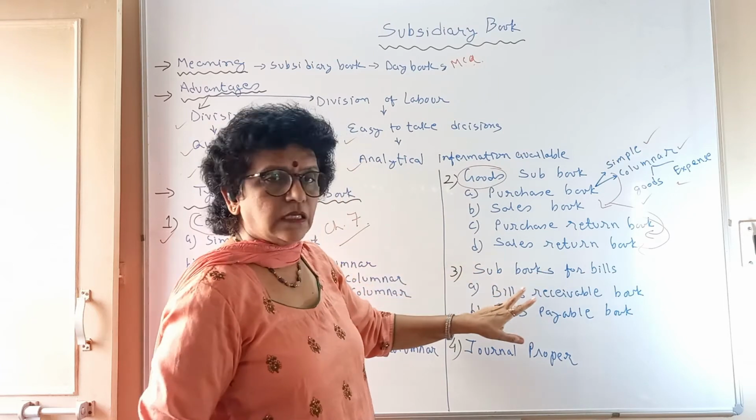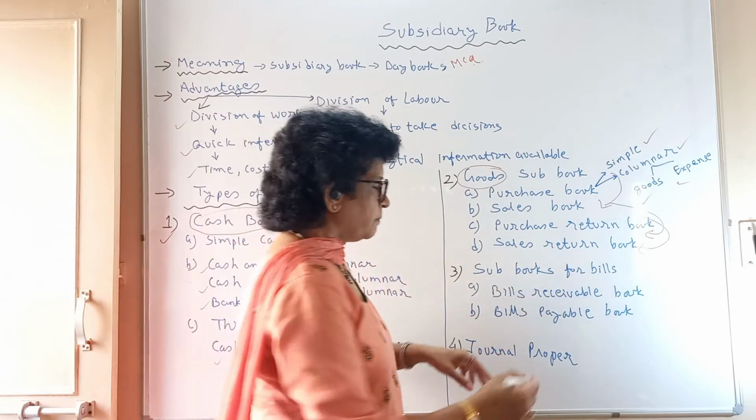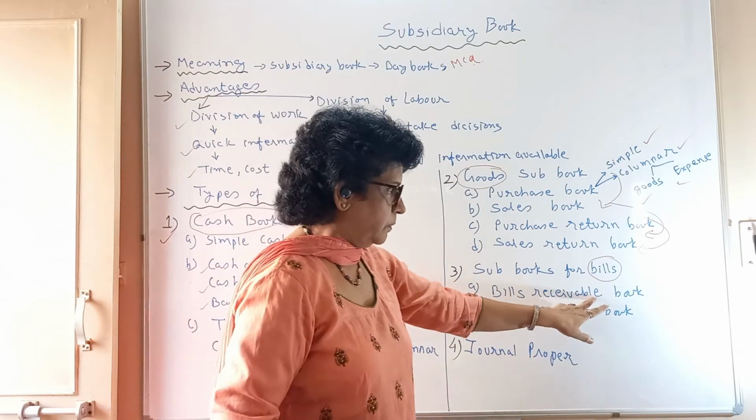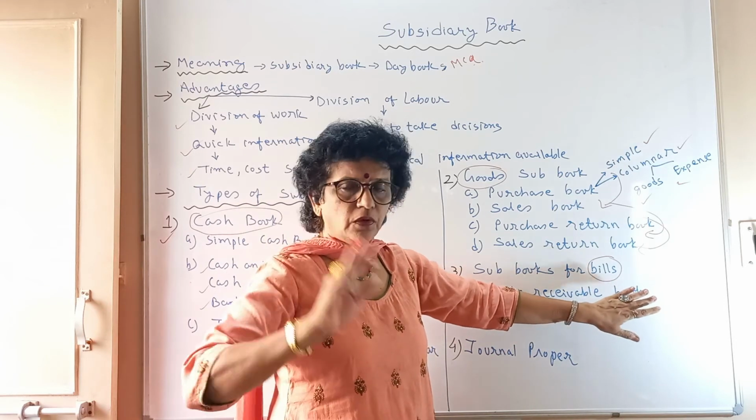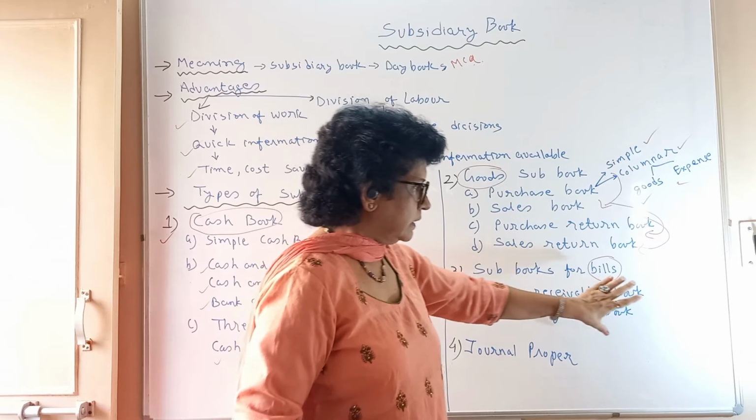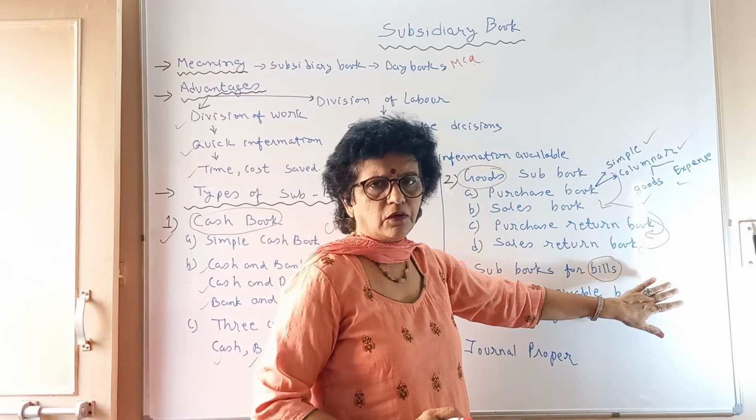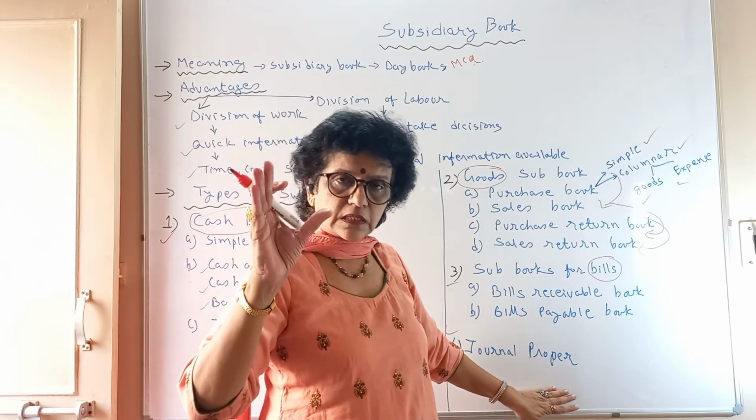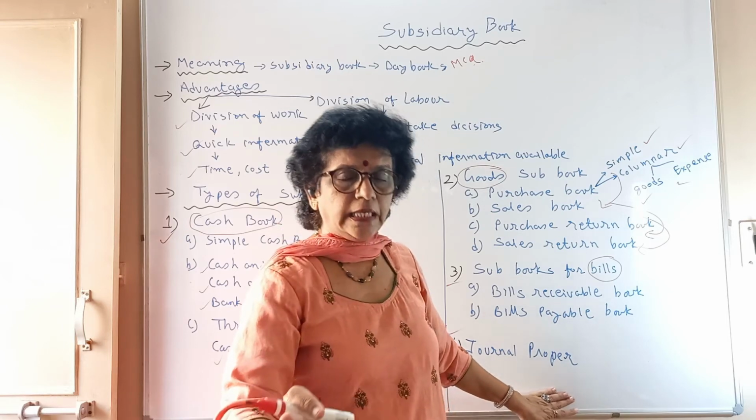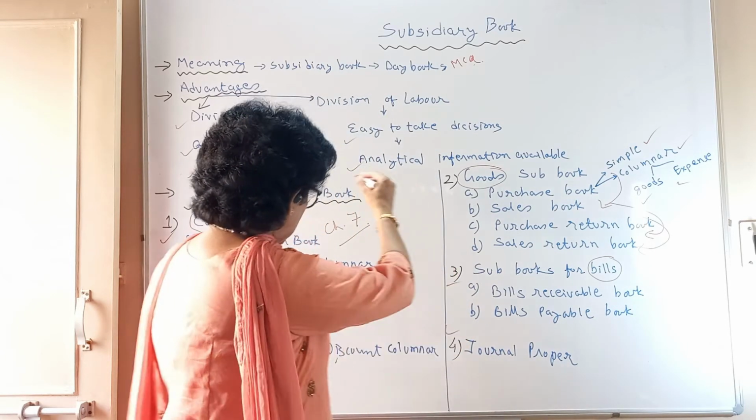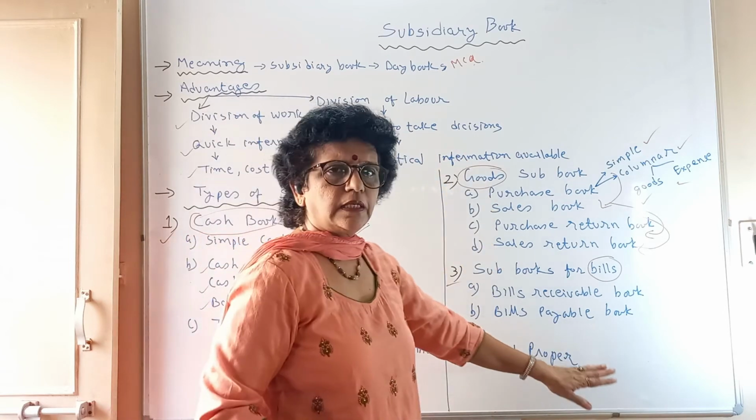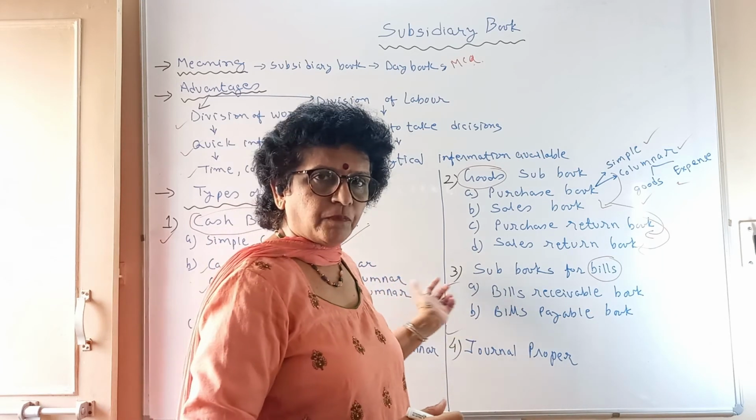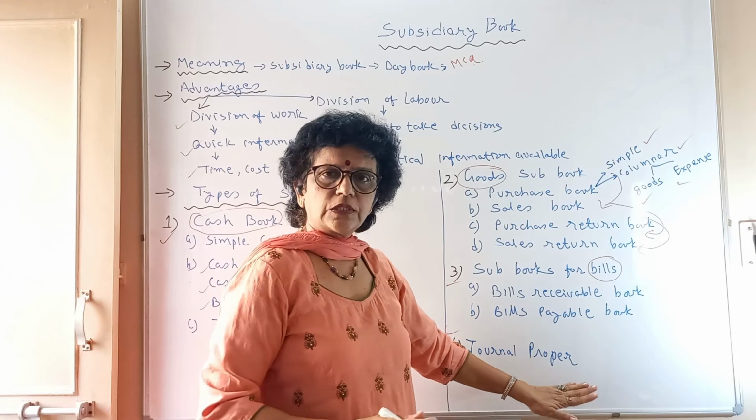Next is the subsidiary book for the bills. Bills means bills of exchange: bills receivable book and bills payable book. Now for these two bills books, we don't have examples. We are going to learn only the specimen and the theory part of the bill book. And the last is journal proper. Journal proper means a journal which includes those transactions which are not recorded in any of the subsidiary books. A special transaction which remains to be recorded outside all the subsidiary books will go to the journal proper.